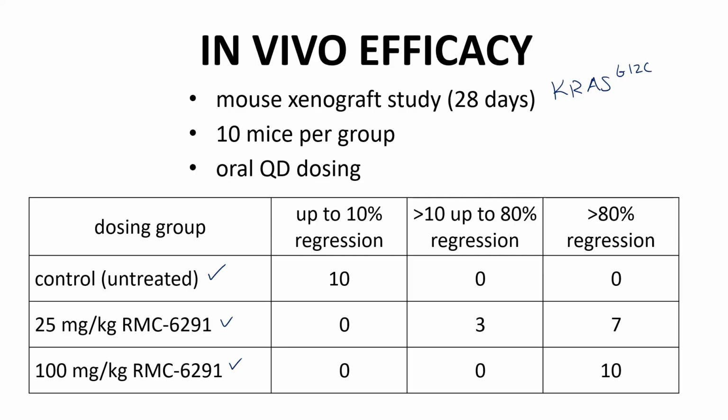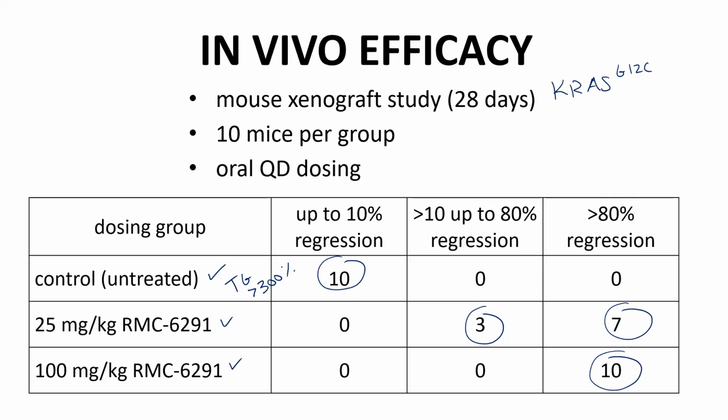Not one of the animals in the control group showed regression of over 10%. In fact, all animals in the control group showed tumor growth of over 300%. The lower dose group had a mix of regression of up to 80% and regression of over 80%. The high dose group uniformly showed regression of over 80%, with many animals showing complete regression.